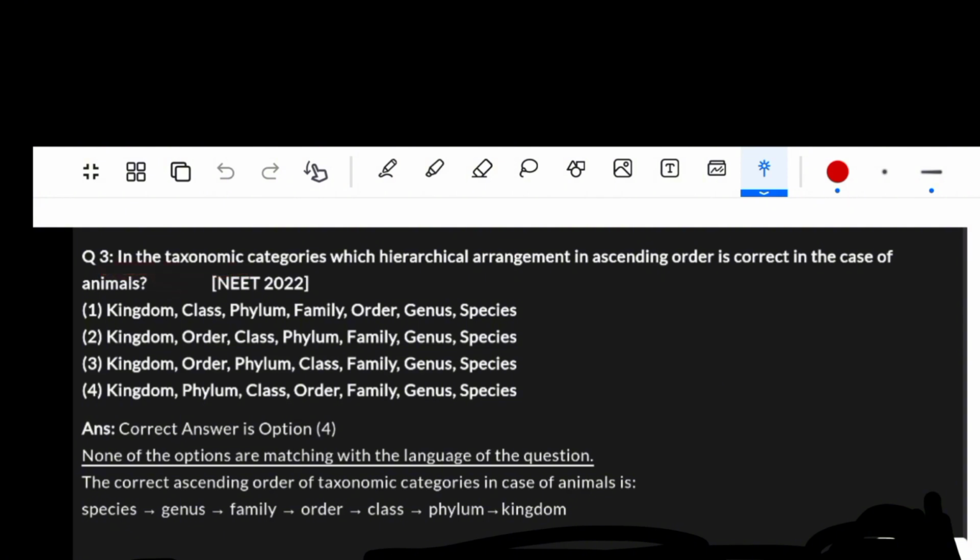In the taxonomic categories, which hierarchical arrangement in ascending order is correct in case of animals? None of the options are matching with the language of the question. The correct ascending order of taxonomic categories in case of animals is species, genus, family, order, class, phylum, kingdom. Correct answer is option 4.